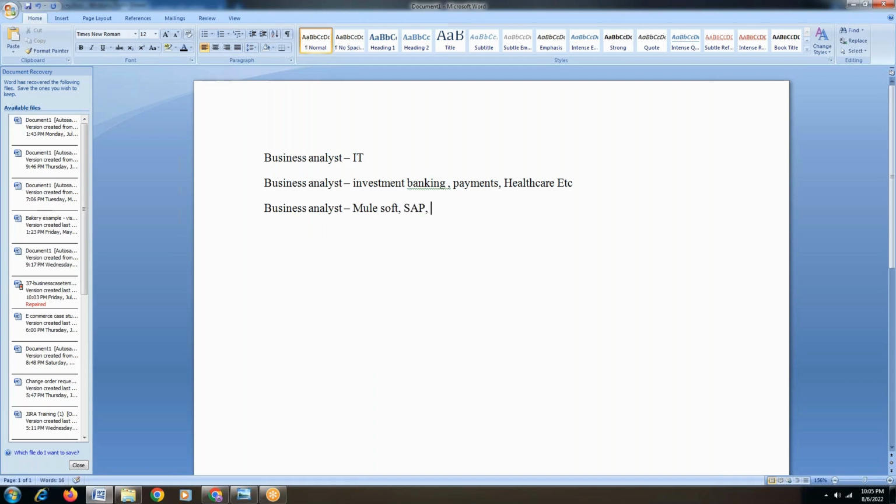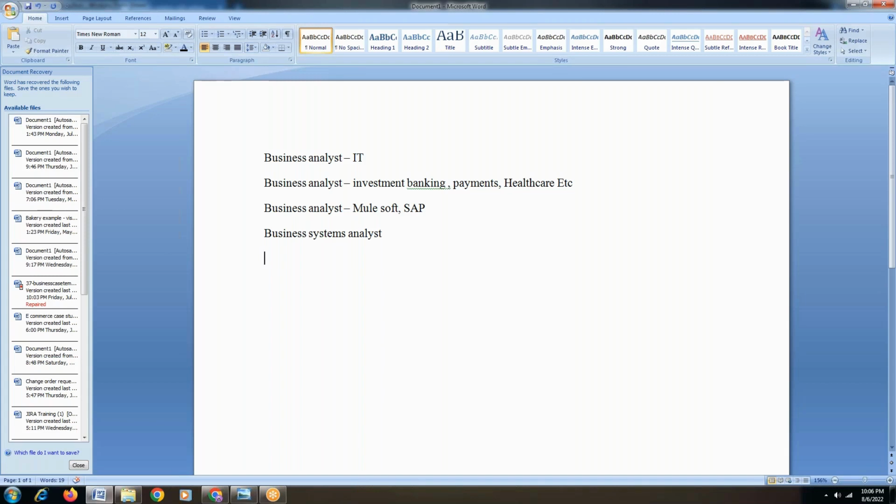Maybe some relate to SAP, where people should have some knowledge of SAP. The skill set of a BA remains constant, but the roles around SAP and everything else come under that level. So this is how generally the roles of business analyst will be, and some roles are called business systems analyst, because earlier we used to have an exclusive role for business analyst and a separate role for systems analyst. Business analysts focused completely on business requirements, whereas systems analysts focused completely on system requirements. That is how the categorization generally was earlier.